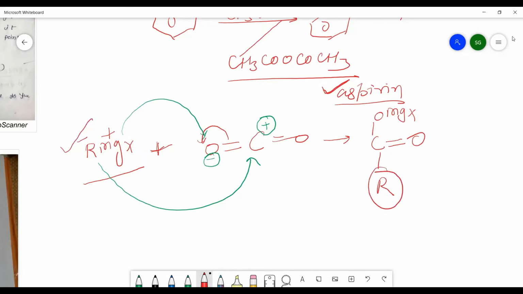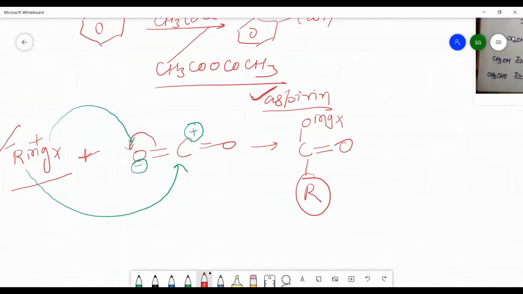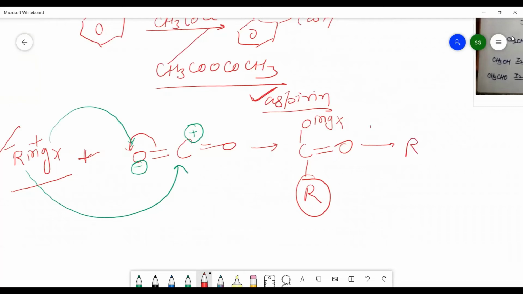So the R group can be anything, that is, an alkyl group or a benzylic group, so that we can form the carboxylic acid. That is, after the hydrolysis, you will get R, C double bond O and OH. So this kind of product you will get.